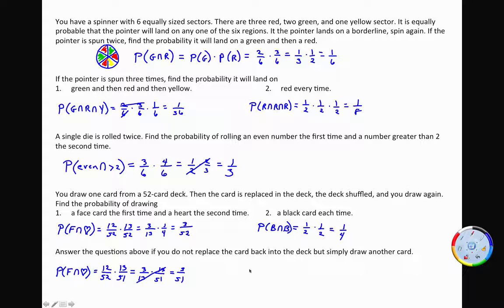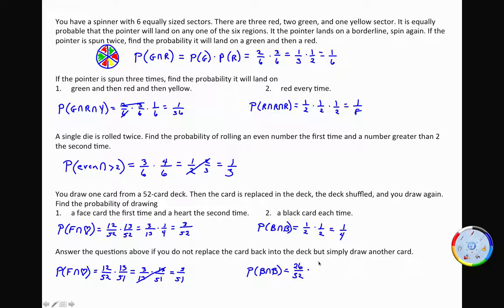What about this one? The probability that you draw 2 black cards in a row without replacement. The first one is the same, 1/2. I'm going to change this back to our 26 out of 52 instead of 1/2. But now I have to consider the fact that I have drawn a black card.